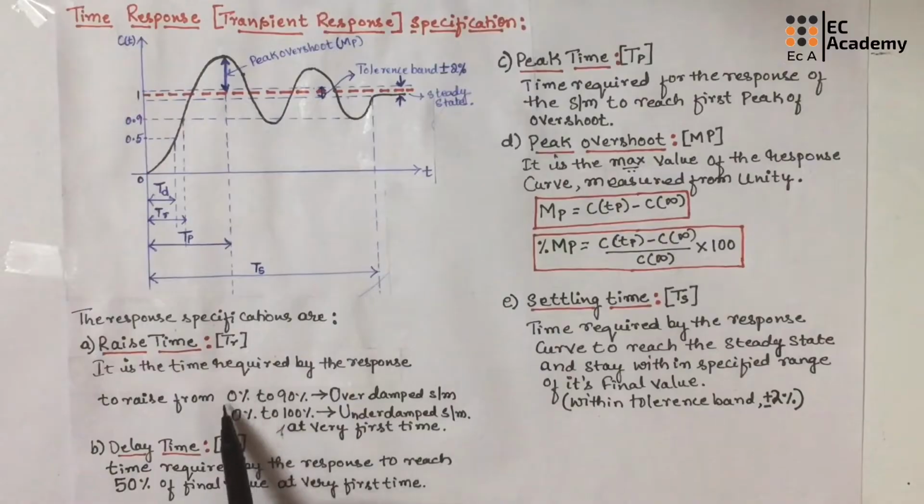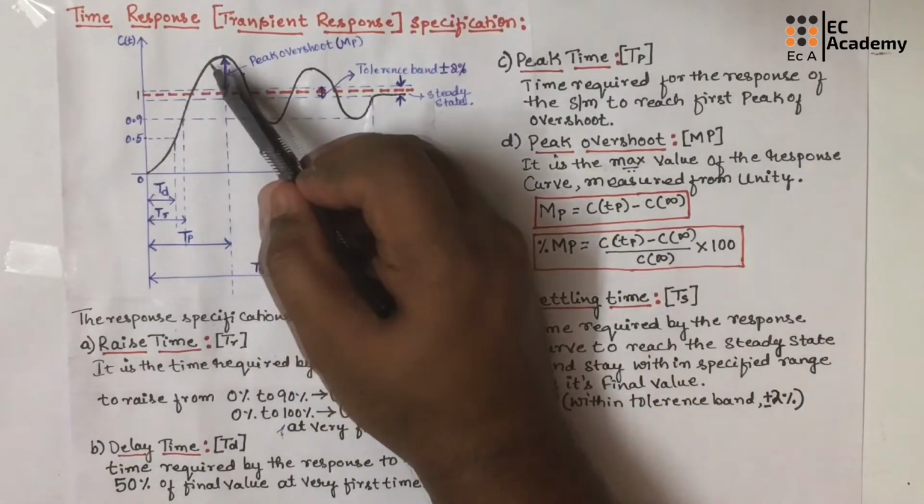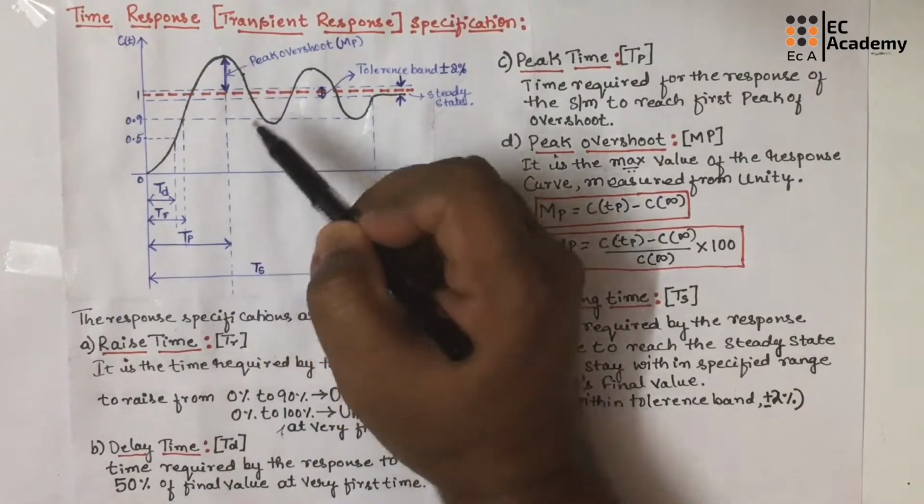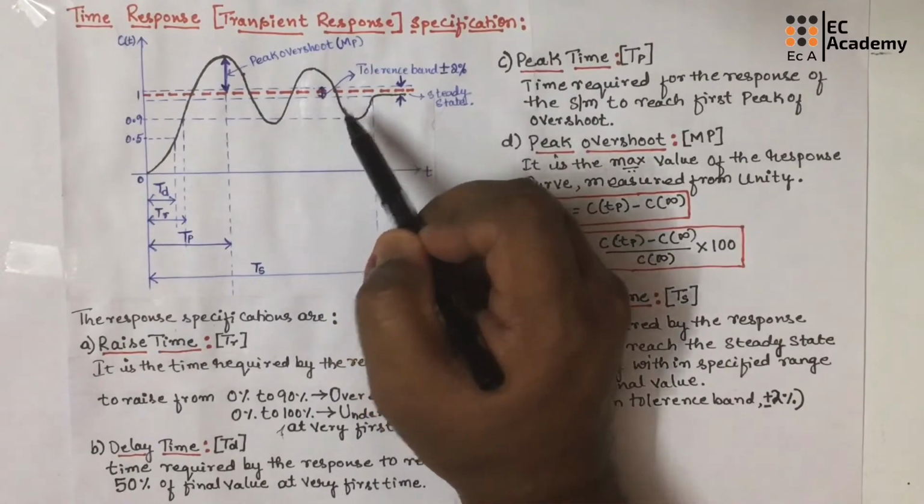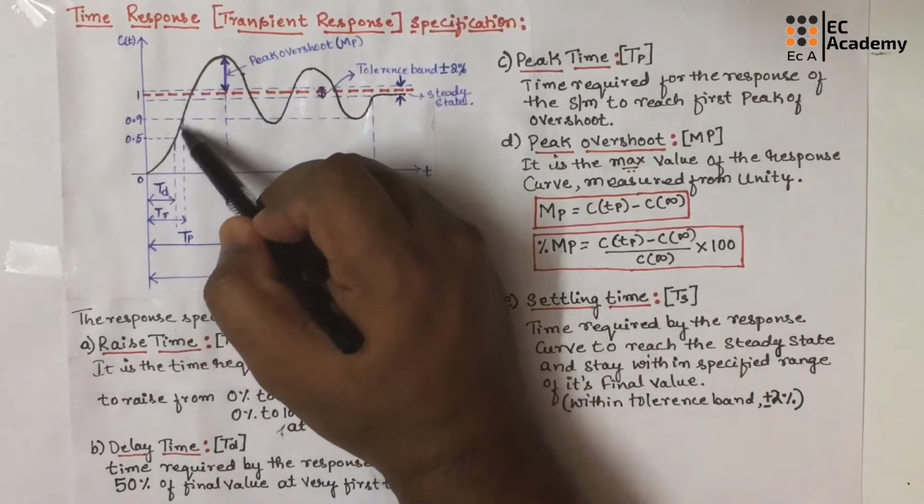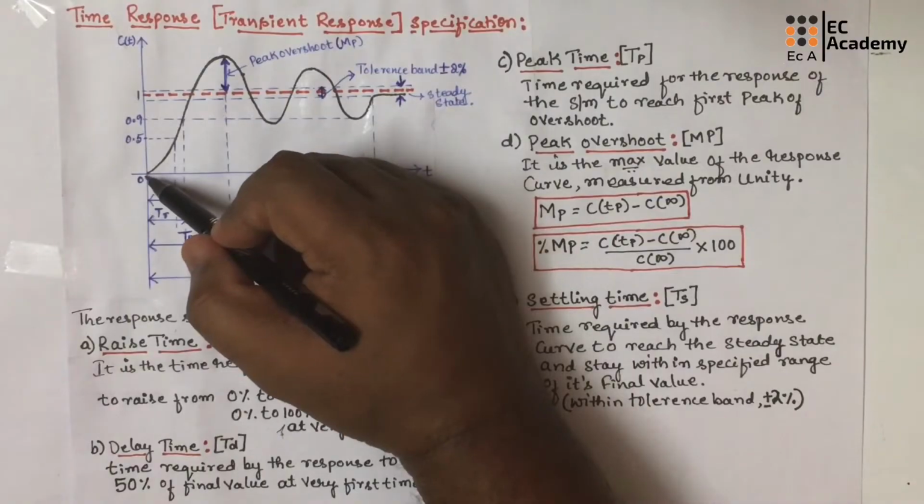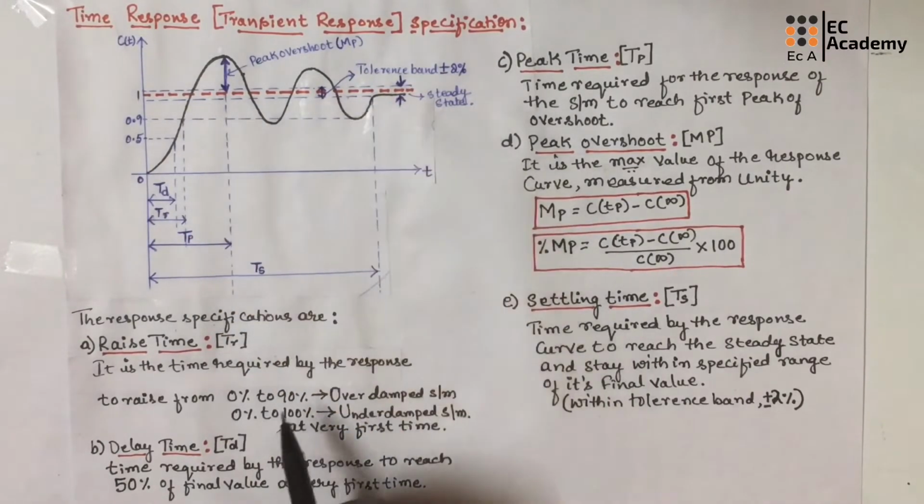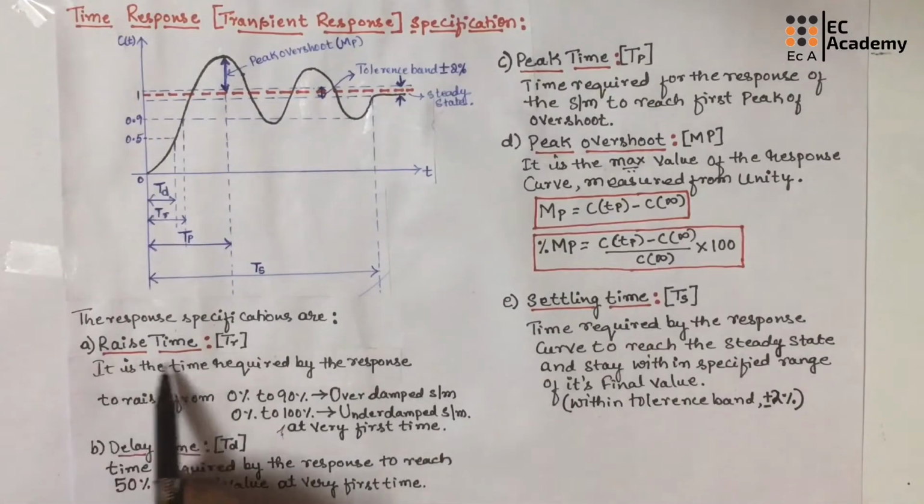And this rise from 0% to 100% or 0% to 90% should be at the very first time itself. So this is the first time the response is varying, and this is the second time the response is varying. In the first time itself, the time taken by the response to rise from 0 to 90% or 0 to 100% of its final value is known as rise time.